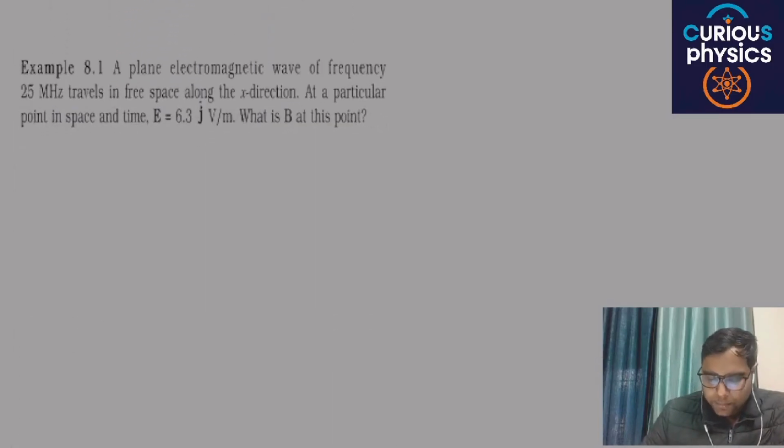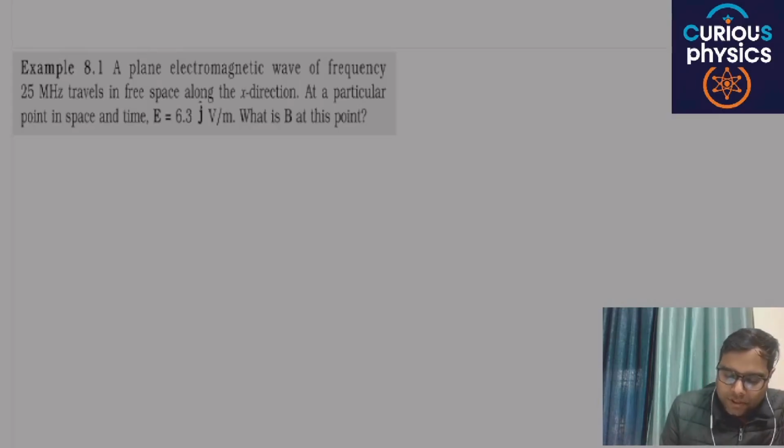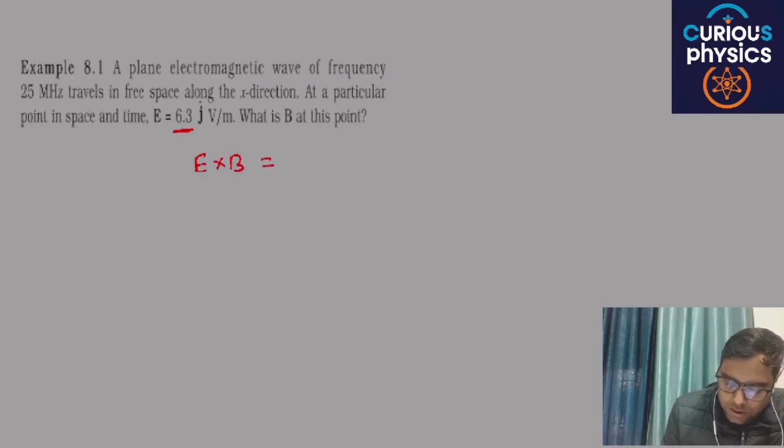Next is a plane electromagnetic wave of frequency 25 megahertz traveling in free space along the x direction. At a particular point in free space, E is in the direction of 6.3 j. What is B at that particular point? The wave is moving in the x direction. Then we know that the direction of E cross B is the direction of the wave.